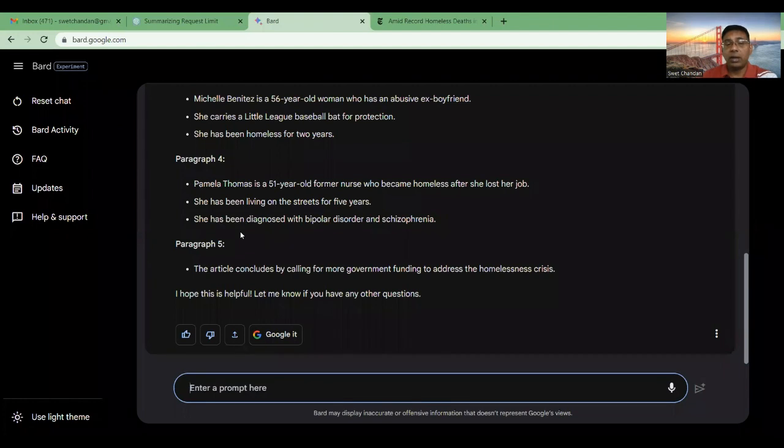In BARD, let's see if we can go further here. We are writing, can you describe each paragraph in detail?